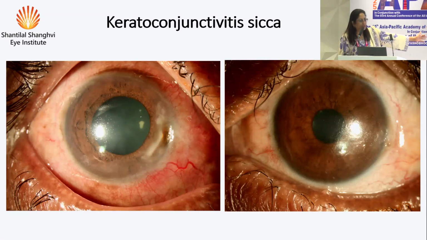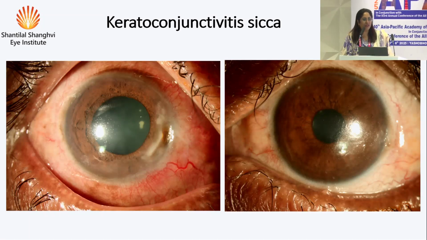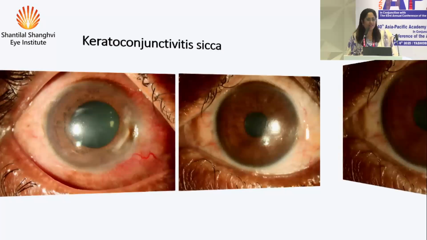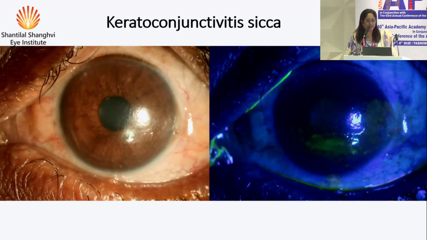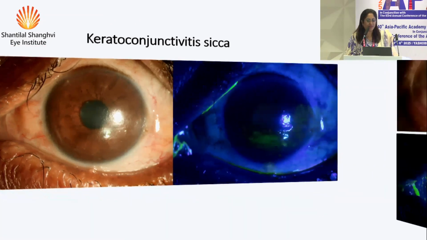Same patient. The left side shows a typical lack of corneal luster, and so this is a patient with keratoconjunctivitis sicca. That patient doesn't really have PUK, but there is desiccation of the cornea because of lack of tear film, and it looks like it starts melting. When you start steroids and intense lubricants for this patient, you will see that the Delen effect rapidly becomes much, much better. So this is not PUK, no need of systemic workup. It is dry eye. Investigate, of course, for RA, but for a different reason. And when you apply stain to the right eye, you'll see the staining areas. Even in the conjunctiva, you can pick up stain.